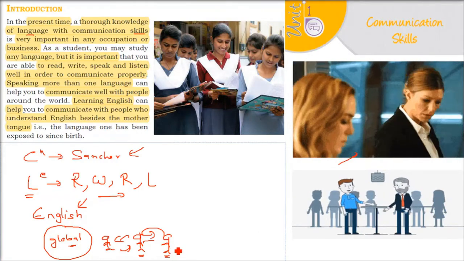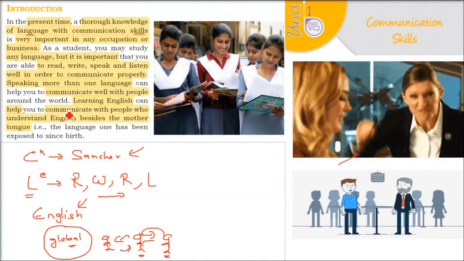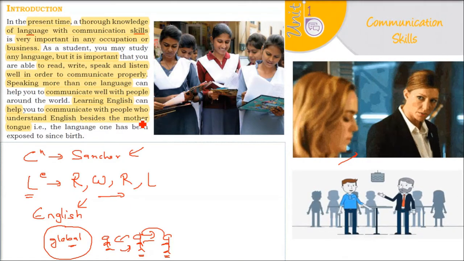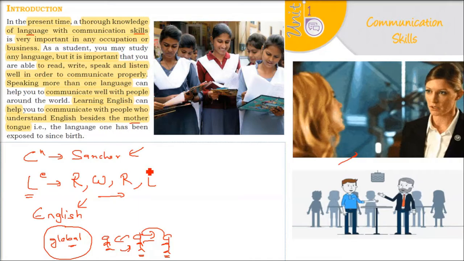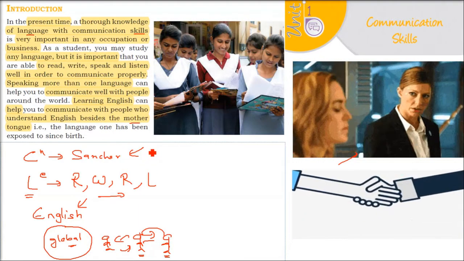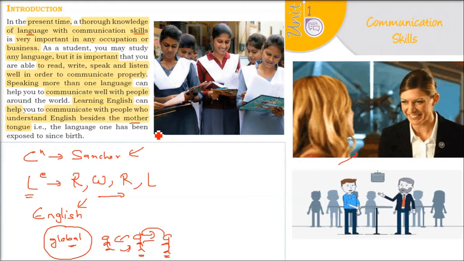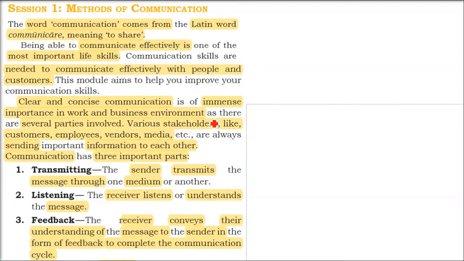There is a common language, English. They can talk, they can discuss, they can share. But if you don't know English, either you have to learn Japanese or he has to learn Hindi. Right? So the native language can be your Bengali or Mandarin or French. Along with that, you have to have English.